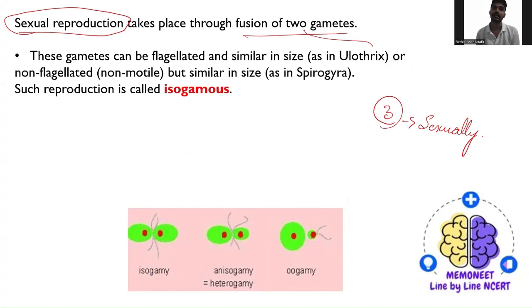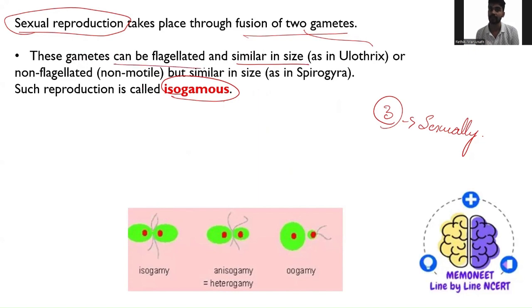The first one is isogamous reproduction. So what do you mean by isogamous reproduction here? Isogamous is nothing but a fusion of two gametes, one male and one female, but both the gametes will be of the same size, that means similar in size.